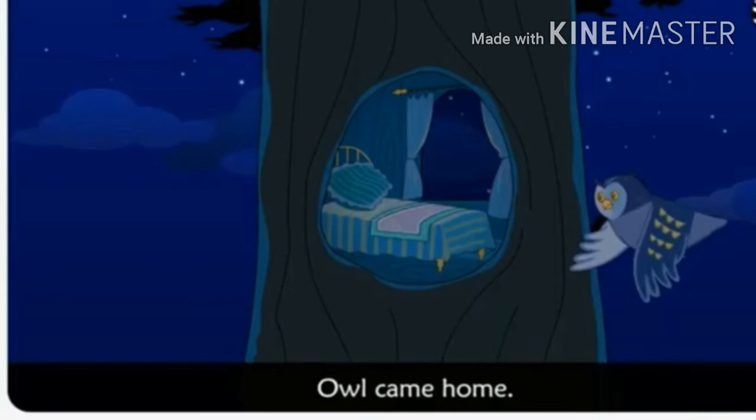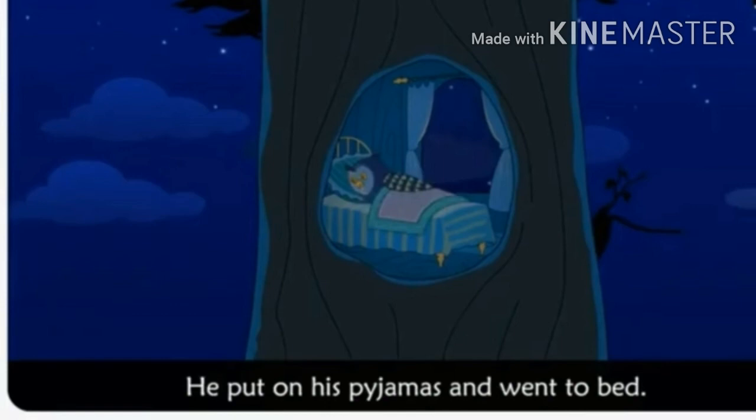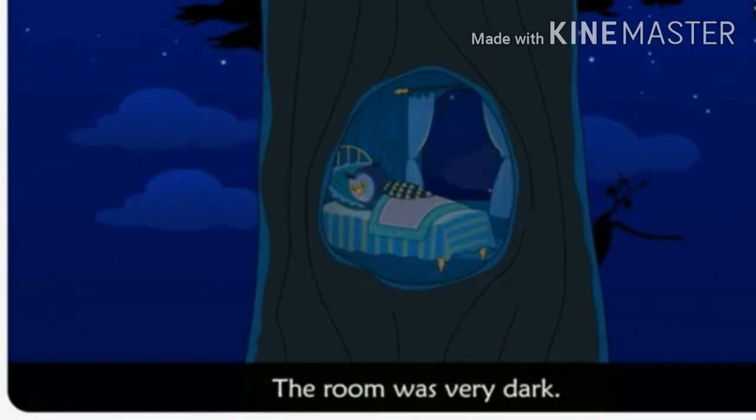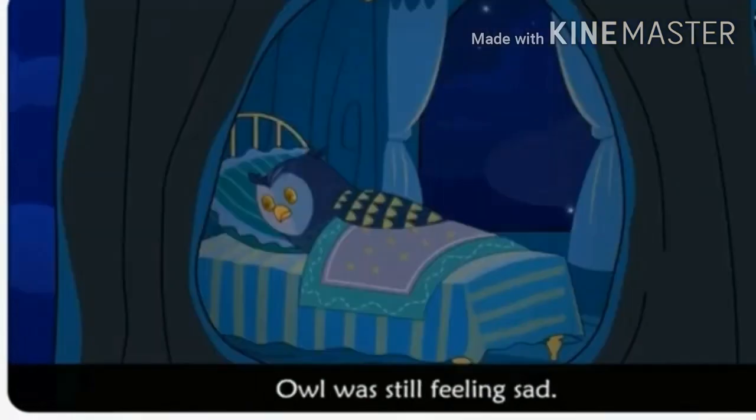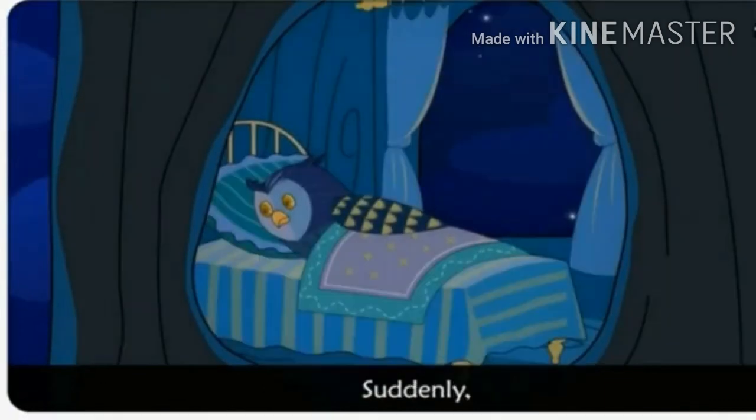Owl came home. What did the owl do? After the moon went, the owl came to the house. He put on his pajamas and went to bed. He changed his dress and he went to the bed. The room was dark. Now, how was the room? The room was very dark and he went to the bed. Owl was still feeling sad. Now, how was the owl feeling? Owl was feeling very sad. Why was the owl feeling sad?